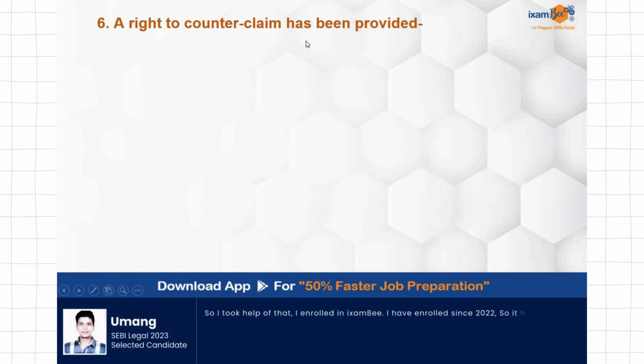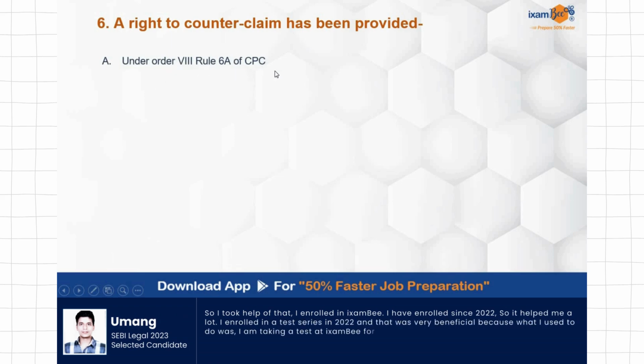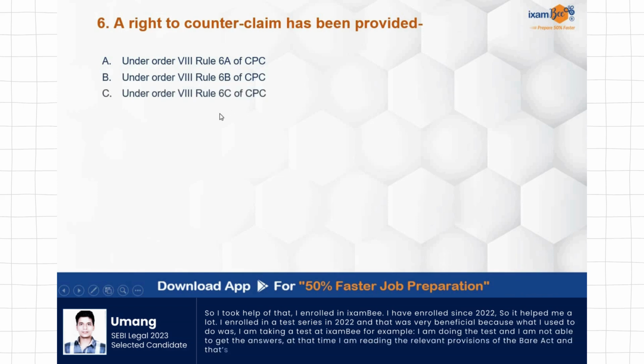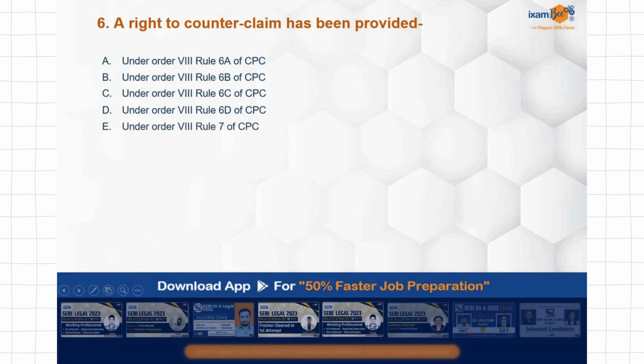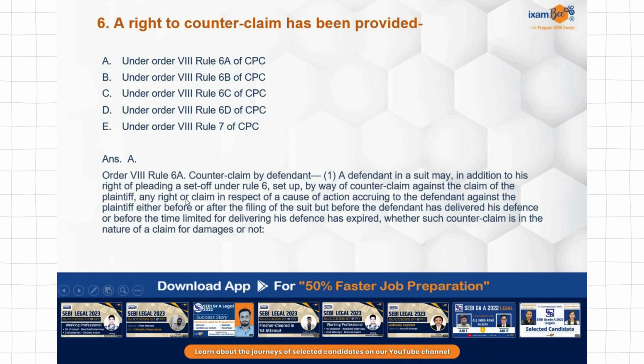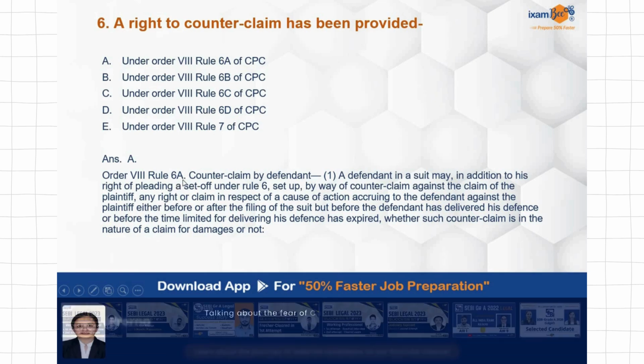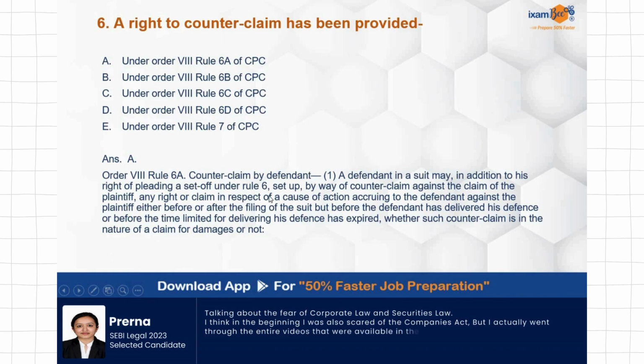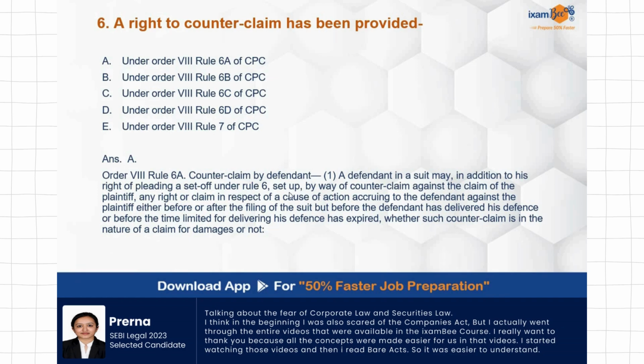A right to counterclaim has been provided under Order 8 Rule 6A of CPC, 8 Rule 6B, 8 Rule 6C, 8 Rule 6D, 8 Rule 7 of CPC. Very easy. Answer is A itself. 6A of Order 8. Order 8 that is talking about written statement. In that 6A is counterclaim by defendant. But counterclaim is an important topic. So I would suggest all of you to study that.